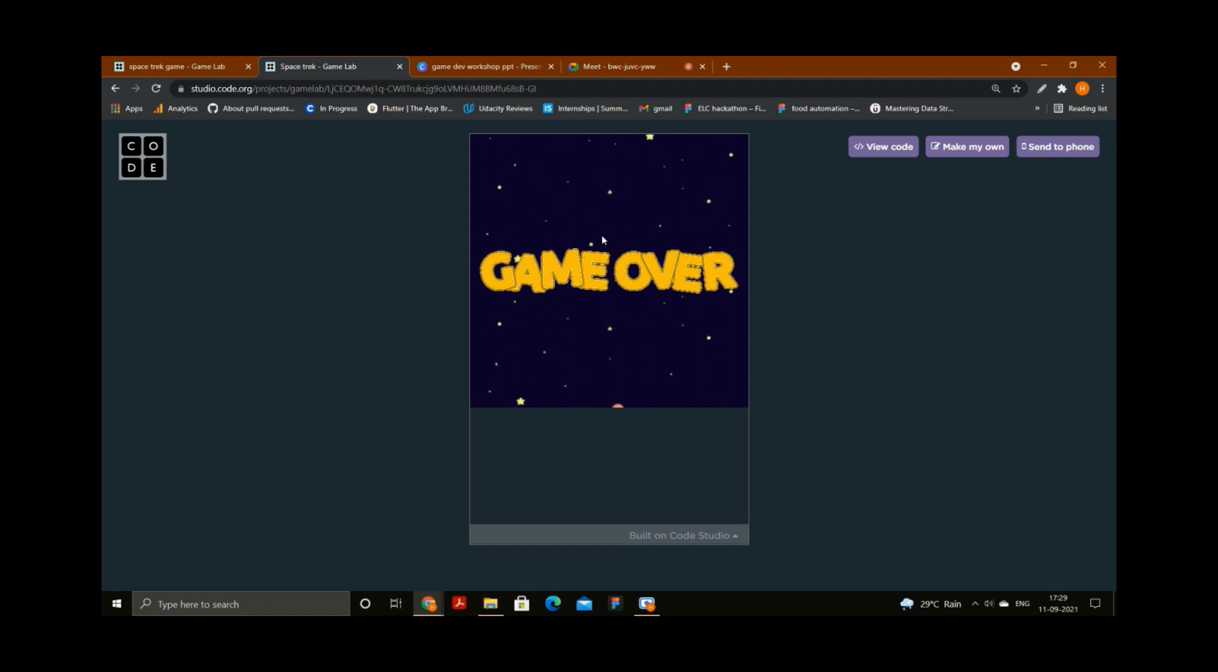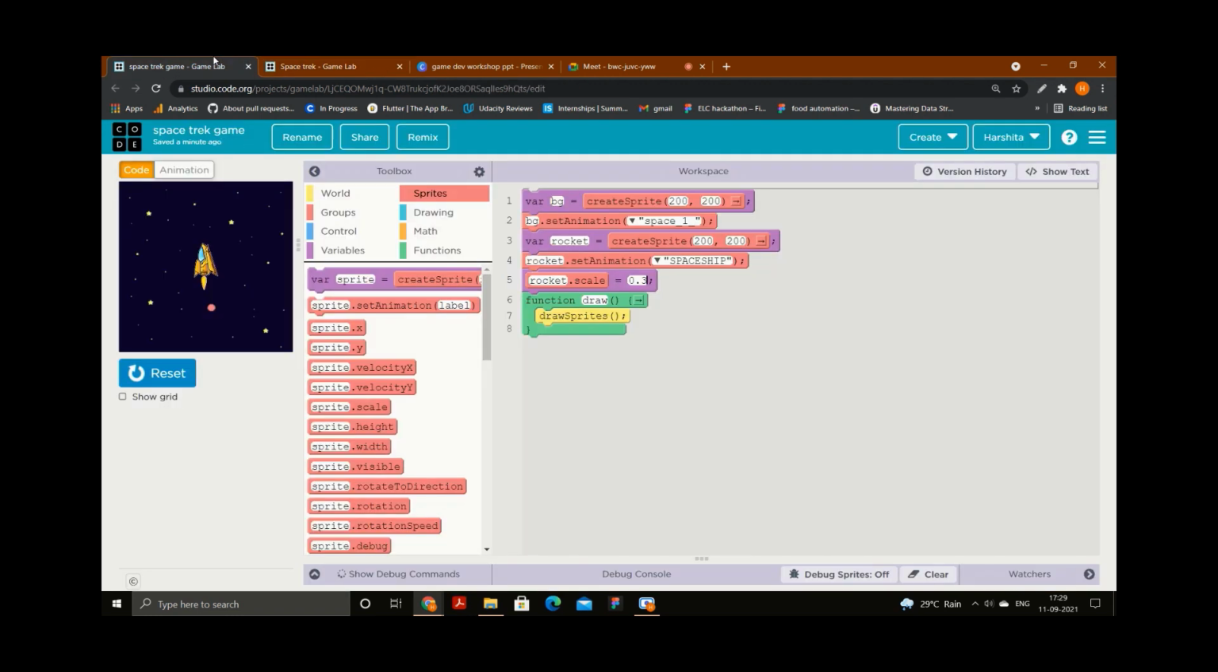Okay, so we need to give speed to the planets in the down direction. We need to give speed to the background in the down direction, and the rocket will remain the same. We will not give any speed to the rocket, but the rocket position is wrong. The rocket is not starting from the middle of the screen. It is starting from the bottom of the screen. So what I will do now, I will change the coordinates of the rocket.